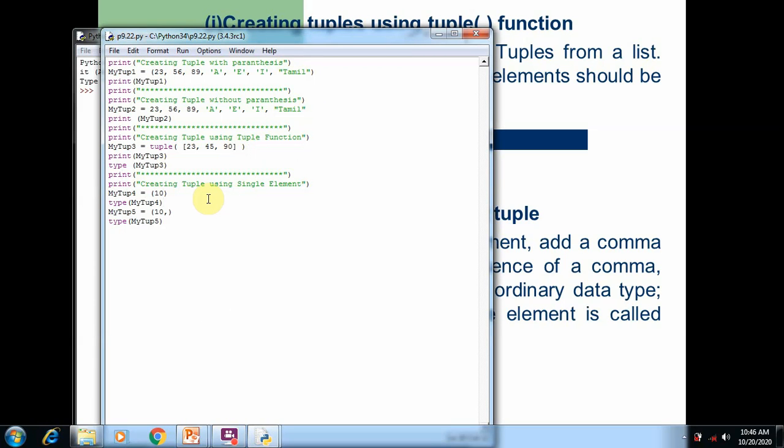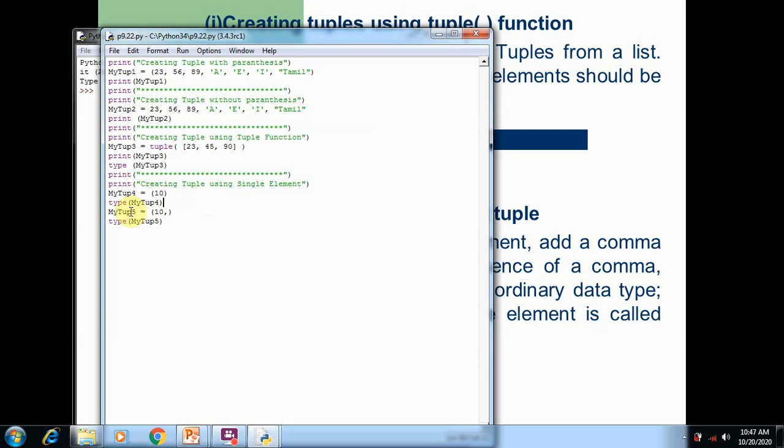So the fourth tuple is created with a single element, but this tuple is not considered as a tuple. It is considered as data. That's why we try to display the data type of the tuple by using the type function.